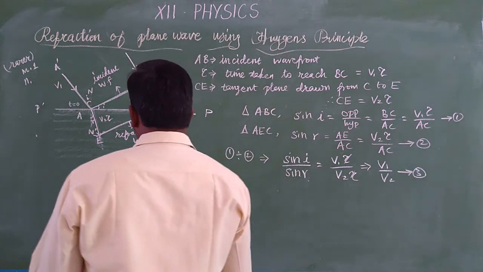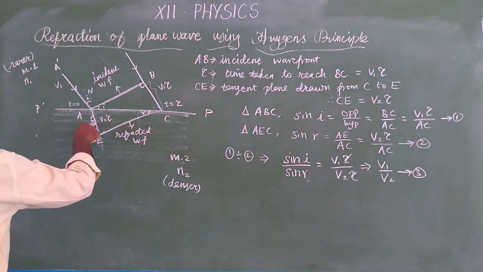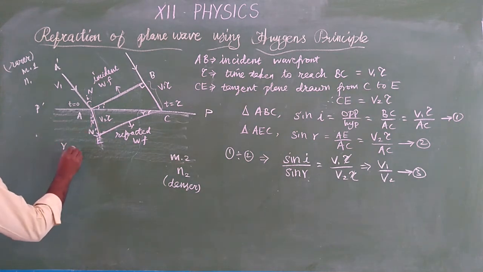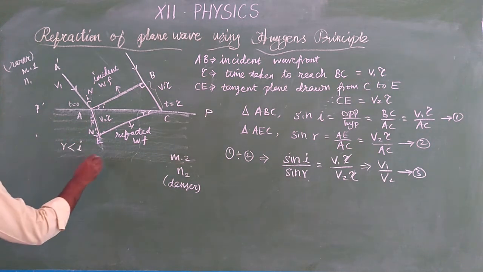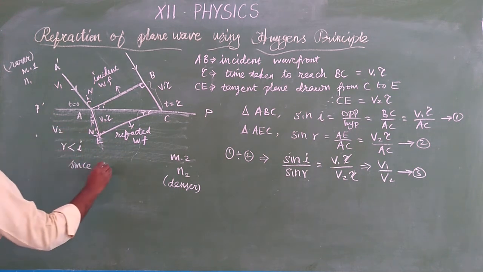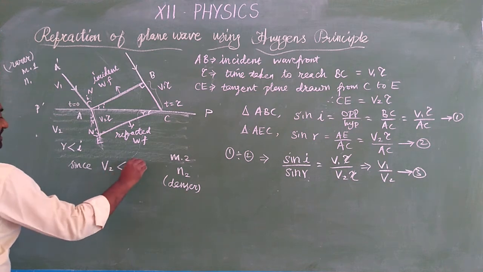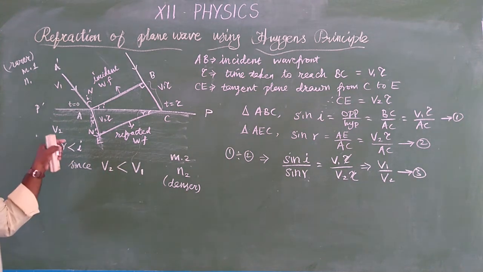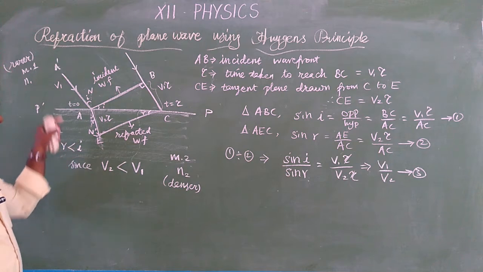Okay. So from this diagram, we know that the angle of refraction is less than the angle of incidence, since the velocity of light in the second medium is less than the velocity of light in the first medium. Am I right? The velocity of light in the second medium is less than the velocity of light in the first medium.